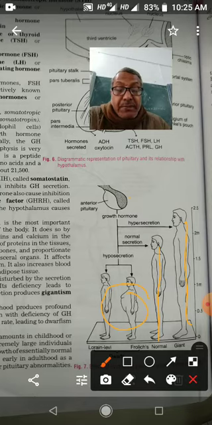Secretion of prolactin hormone is controlled by prolactin inhibitory factor. Prolactin inhibitory factor is released by the hypothalamus, and it stops the secretion of prolactin hormone.